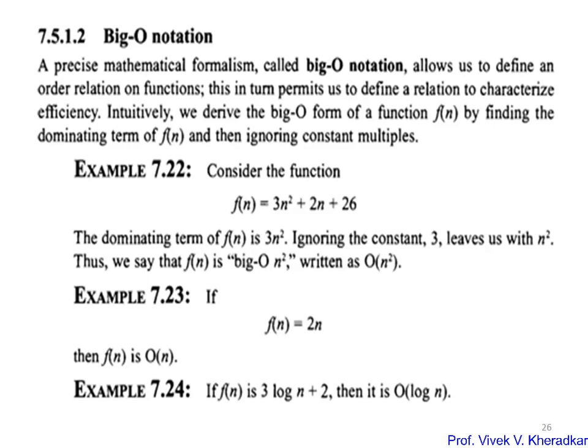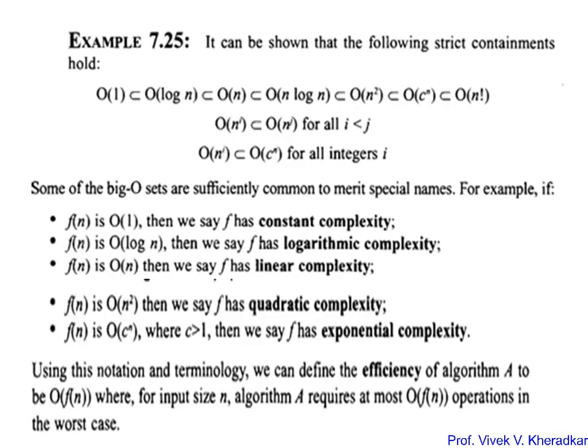So these are the measures by which we can represent complexity with the asymptotic big O notation. The complexity classes have strict containment: O of 1 is a subset of O of log n, which is a subset of O of n. Then O of n squared is higher than O of n log n, and O of c raised to n is higher still. So we have these complexities in terms of big O notation, ranging from the lowest, O of 1, upward.